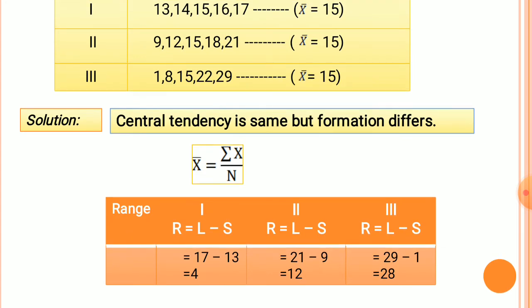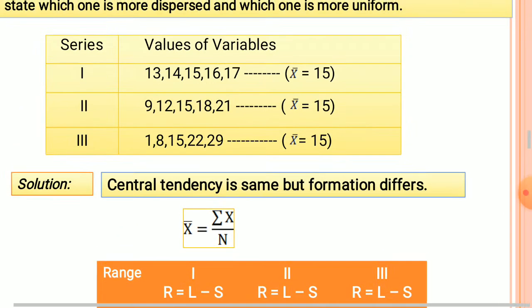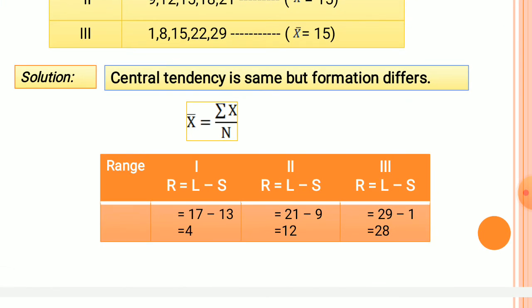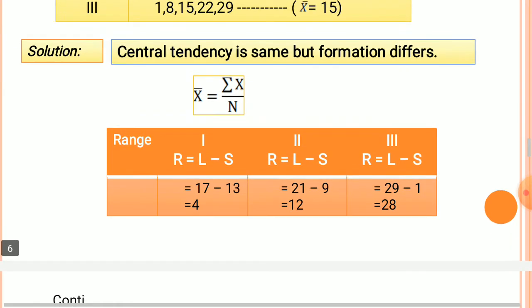Now R is equal to L minus S in all the series, the formula is the same. In the first series the largest item is 17 and the smallest item is 13, so 17 minus 13 is equal to 4. In the second series, 21 minus 9 is equal to 12. In the third series, 29 minus 1 is equal to 28. So therefore the values of range differ: 4, 12 and 28.